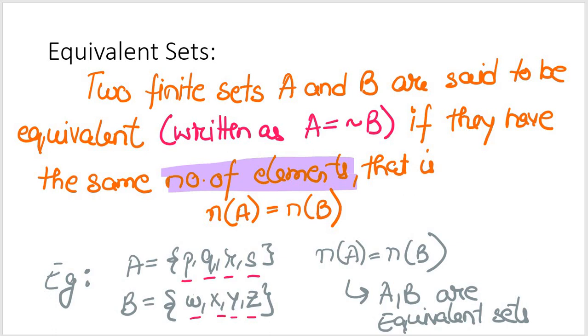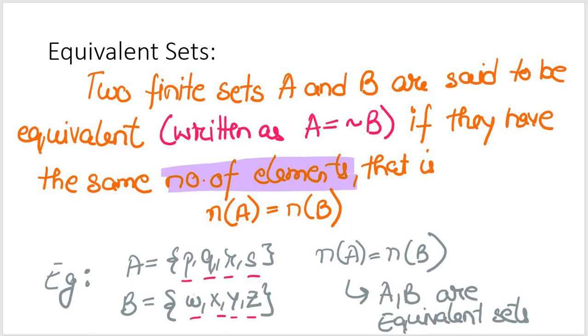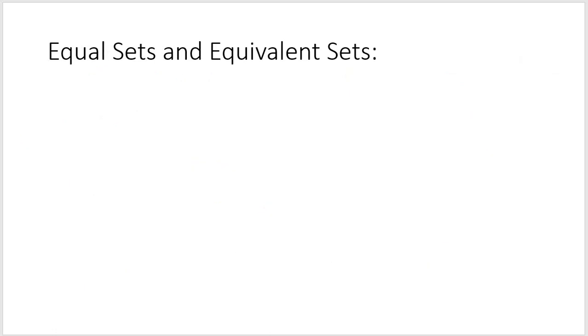So in that case, I am only concerned about the number, that's it. I should add something more to it, right? There is something called equal sets, right? Okay, so there is some problem with this PowerPoint. Yeah, it's over now. So there is something called an equal set, and there is something called an equivalent set. Both the things we have studied, equivalent set just now and equal set in our previous discussions.